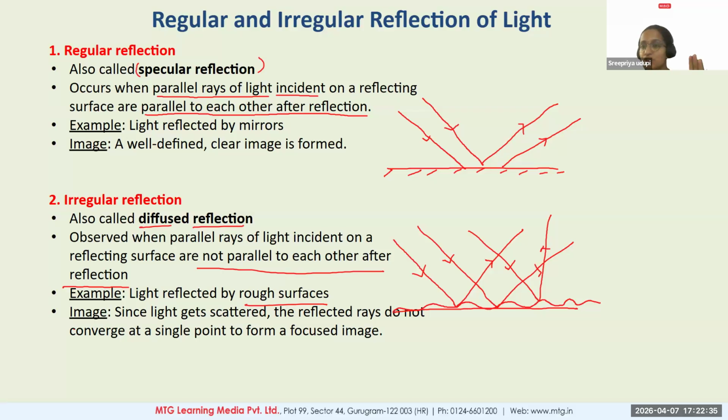Yes, you will not be able to see a clear image there at all. Because for an image to be forming, at least two reflected light rays are supposed to meet. Only after two reflected light rays meet can we talk about an image formation. But in case of a diffused reflection, these light rays are getting scattered in all possible directions, so you will not see a formation of a focused image. Therefore, that becomes an irregular reflection. So any reflection which happens through any rough surface can be called an irregular reflection.